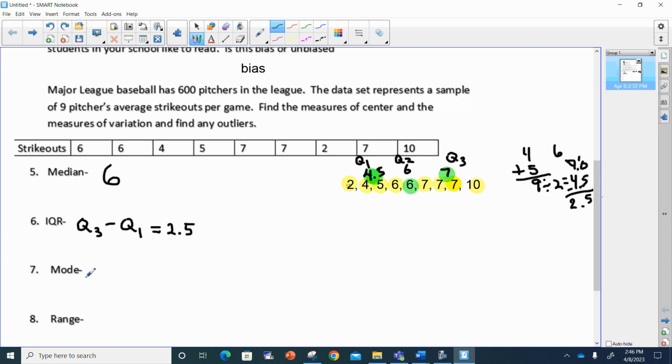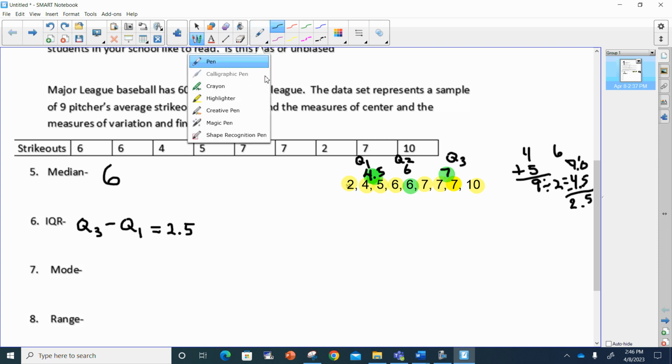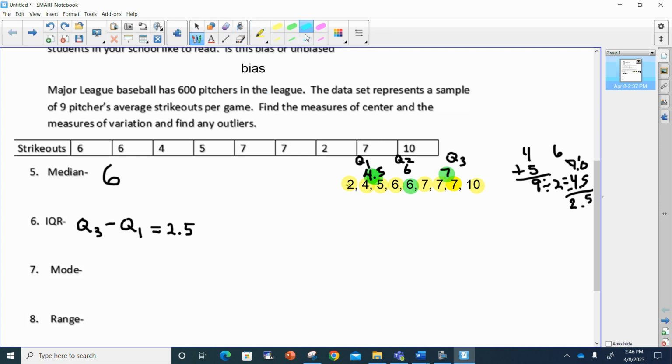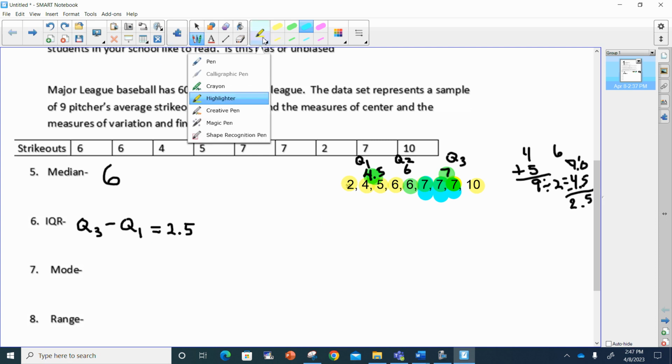All right. Next, it asks for the mode. The mode is the one most often seen. If I look for the one that's most often seen, I put this in blue, I see that 7 is seen 1, 2, 3 times. That's the number that comes up most often. So the mode is going to be 7.